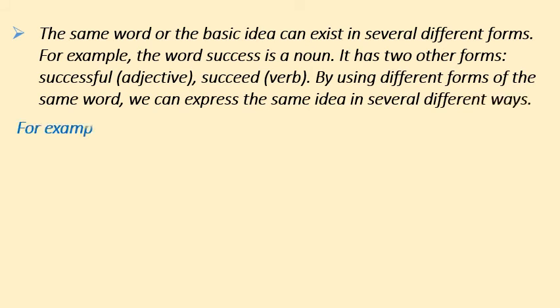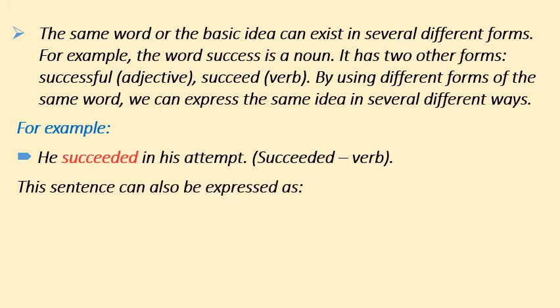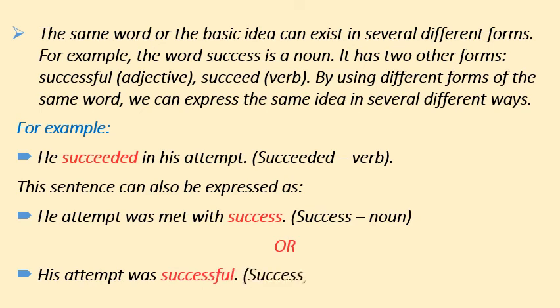To clarify it, let us see few examples. Number one, he succeeded in his attempt. So here the word succeeded is verb. So the sentence can also be expressed as his attempt was met with success. So here success is noun. Or we can write down his attempt was successful. Successful is here adjective. So like this we can present our ideas in different several forms.